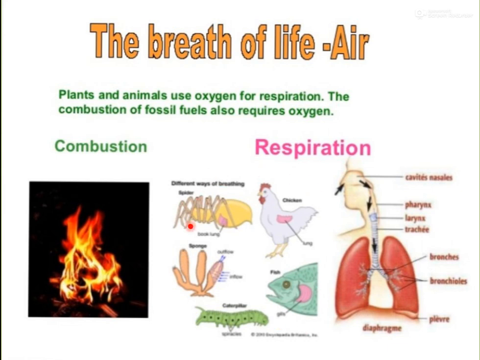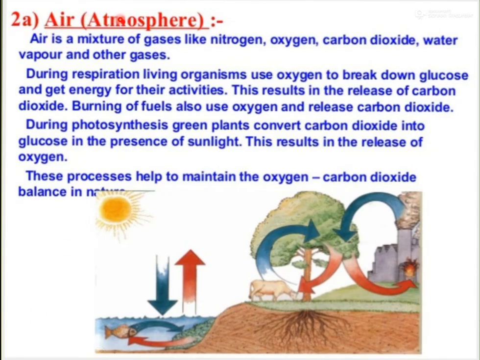Any animal present on the earth requires oxygen for respiration. So let's discuss the first resource, that is air. Air is a mixture of gases like nitrogen, oxygen, carbon dioxide, water vapors and other gases. During respiration, living organisms use oxygen to break down glucose. Glucose is present inside our body. It is stored food that we get by taking food.